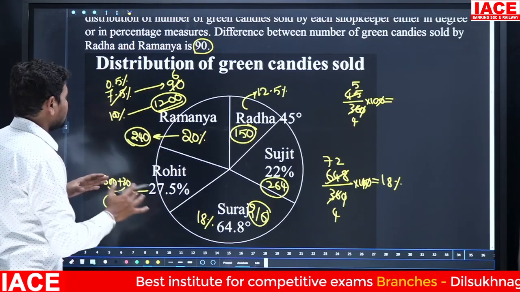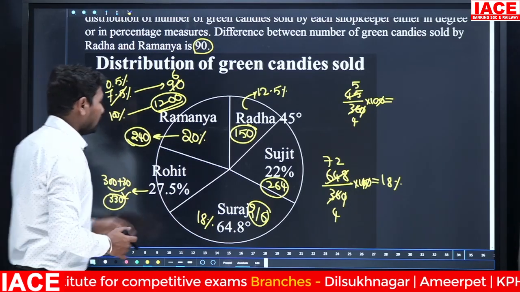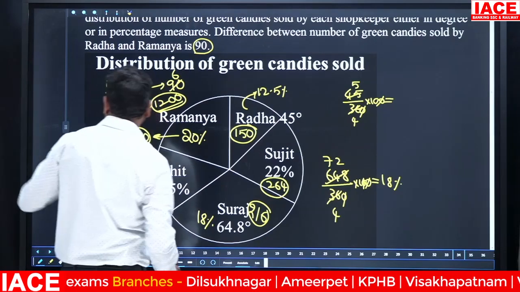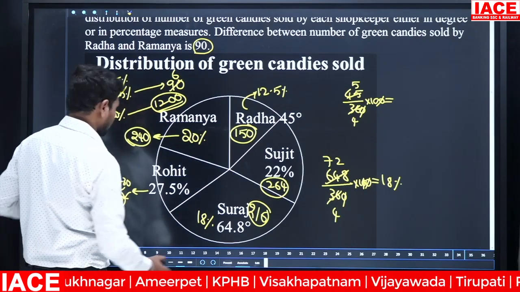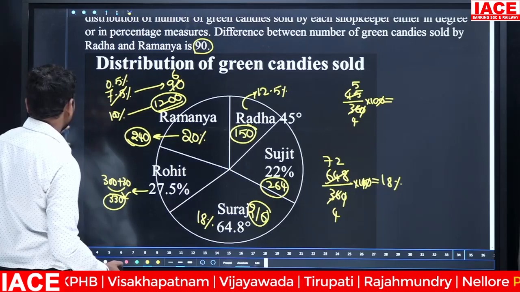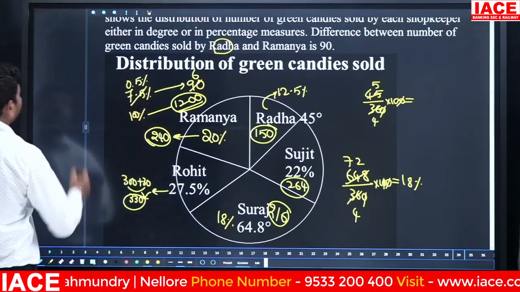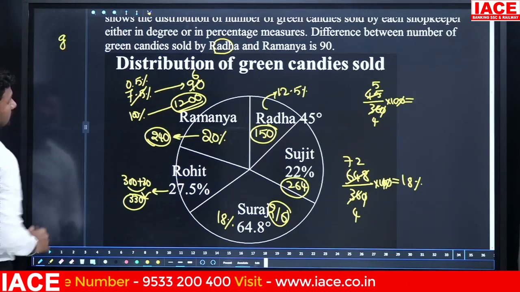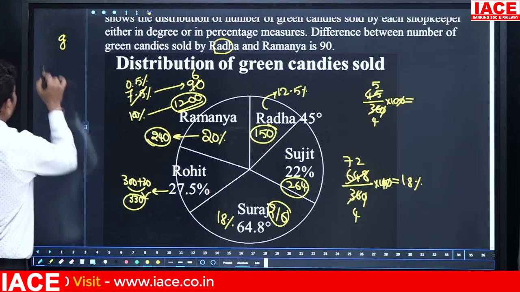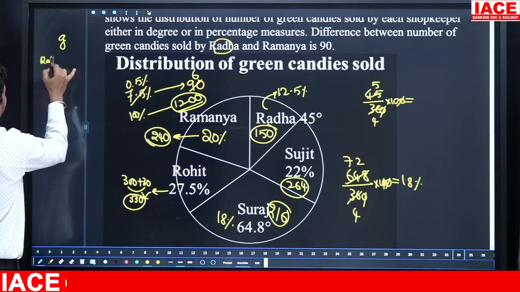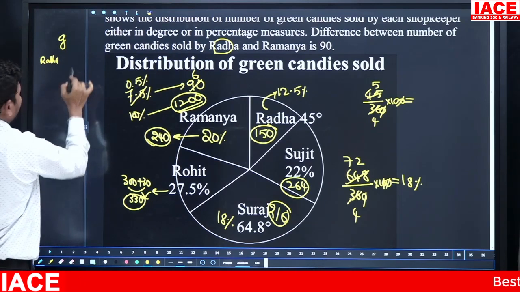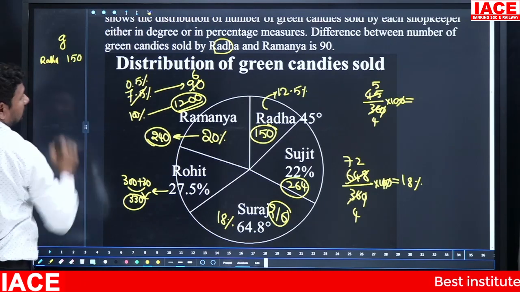So compulsorily we have to make a table for green candies purpose, and later on we have other simplification also. Okay, then we'll write the values. Green candies: Radha is 150.